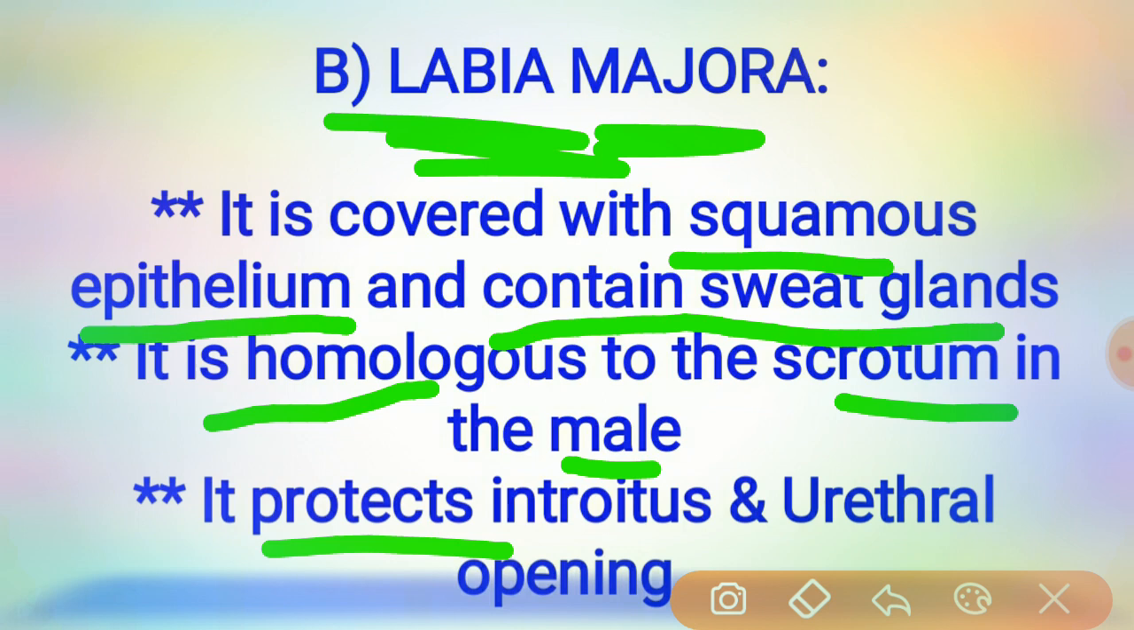Then the labia majora is also covered with squamous epithelium, and it also contains sweat glands. The main function of the labia majora is that it protects the introitus and the urethral opening. The round ligament will be present over the labia majora, terminating at its upper border. Got it? So this is the labia majora.